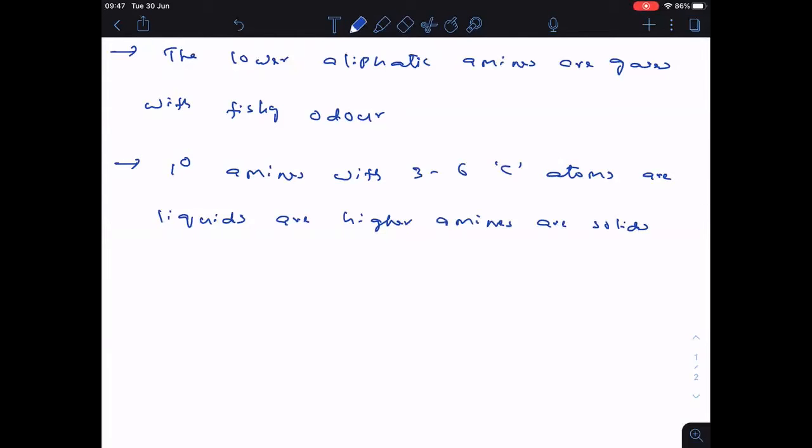So mostly primary amines which contain 3 to 6 or sometimes 7 carbon atoms, maximum up to 6 or 7 only, are liquids, whereas more than 7, they are all solids. Followed? Please write quickly.